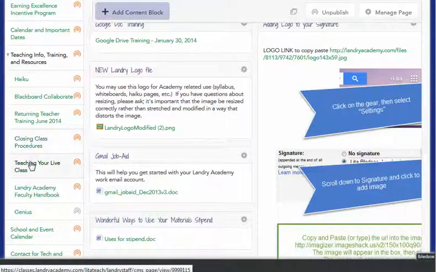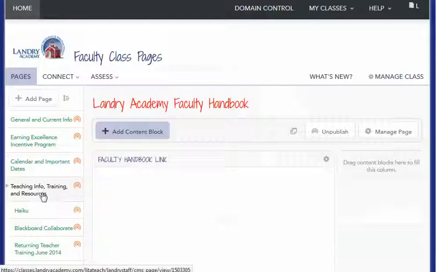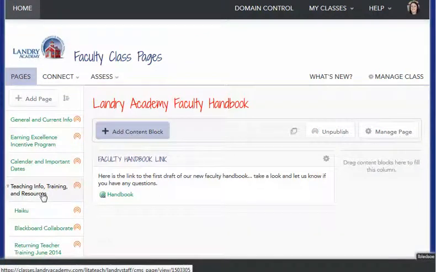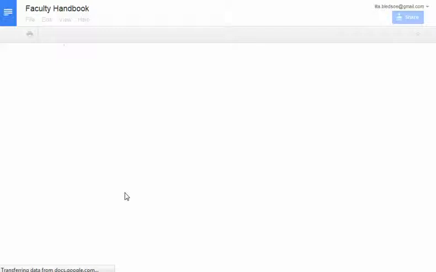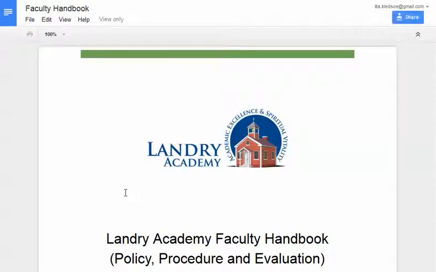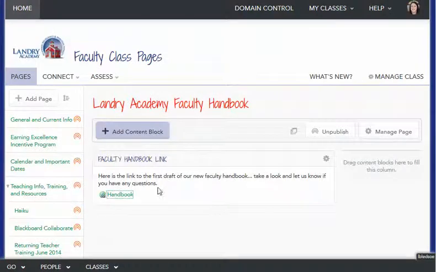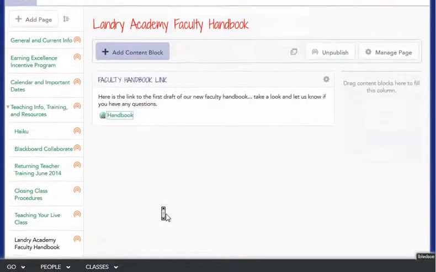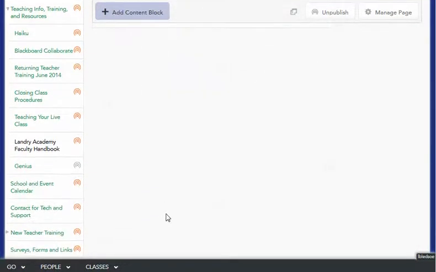Some live class tips, and then this is another really big important one, the Academy Faculty Handbook. This is everything you want to know and didn't know to ask. I would encourage you to read through this very carefully and as often as you're able, so that you can keep up with changes in policy. That's a great resource to make sure that you are familiar with.